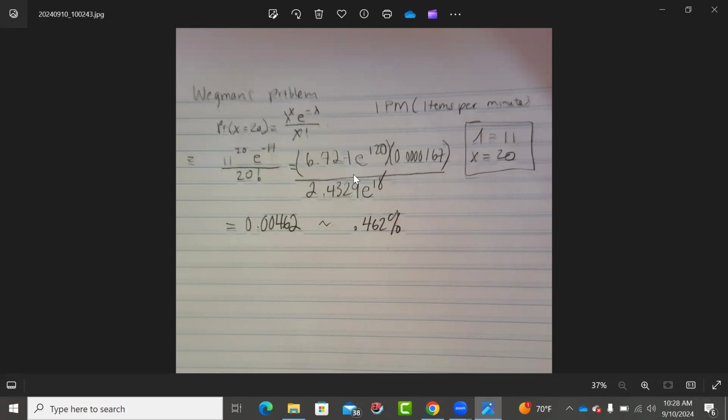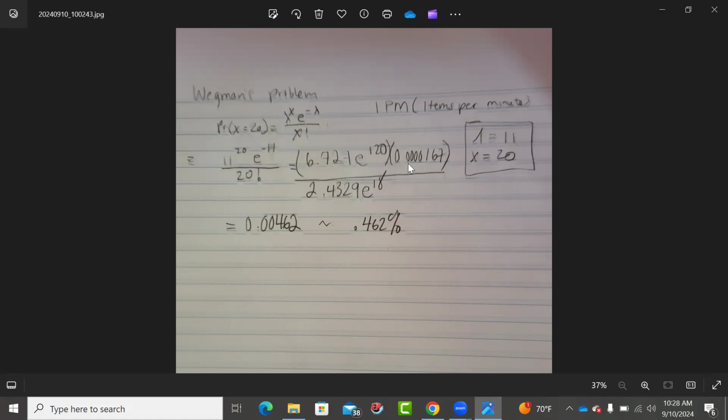So when we do this, you get a lot of large and small numbers here. So we get 6.721 E 20. So this is just, 20, not 120, 20, move the decimal place, scientific notation, right? Decimal place 20 places to the right. It's a large number. Denominator, we get 2.4329 E18, right? And then here we have e to the negative 11, that's Euler's number in this case, right?